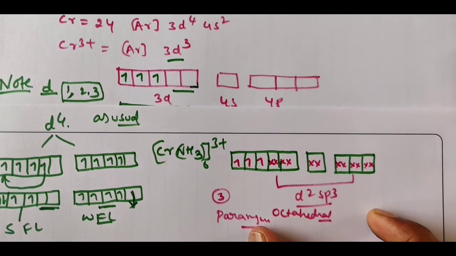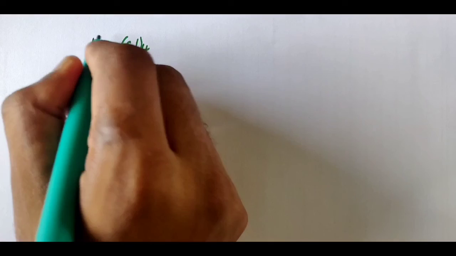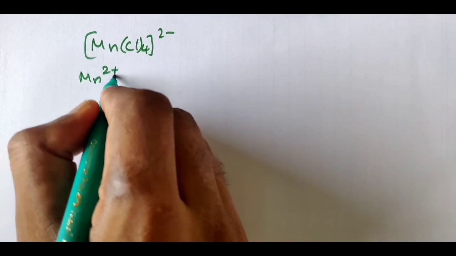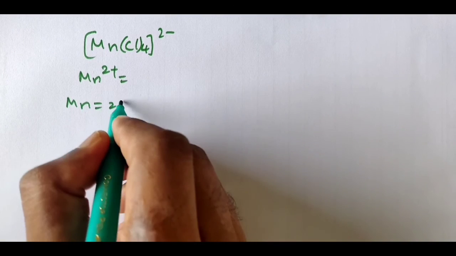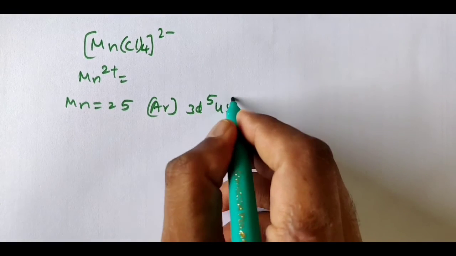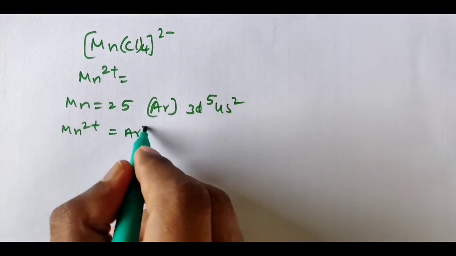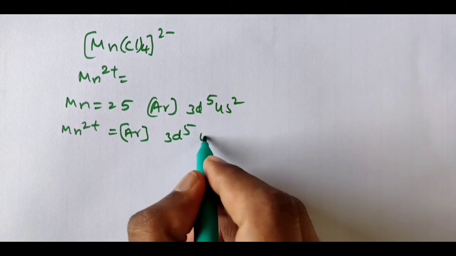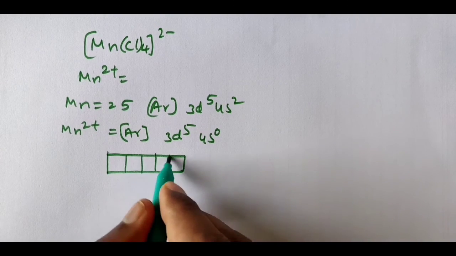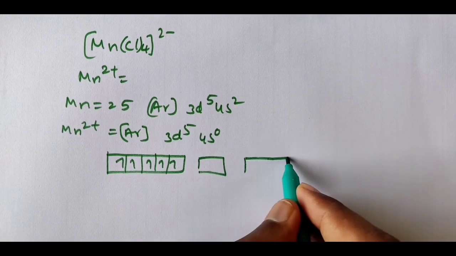Understood? So one more example we will take: MnCl4 2-. What is the oxidation state of Mn here? Mn2+. Mn has atomic number 25, so argon 3d5 4s2. For Mn2+, how much will it come? Argon 3d5 4s0. So draw this: 5 electrons will come here. It is a weak ligand, so no need to pair. 4s0, 4p.